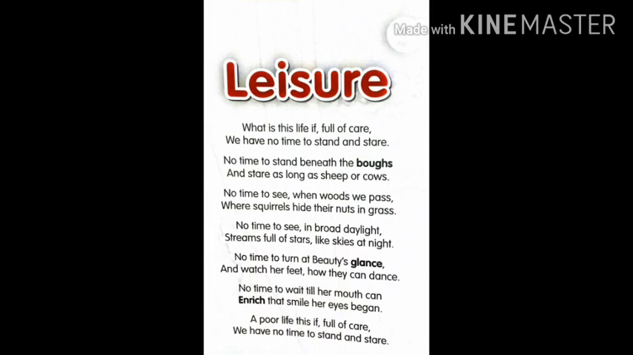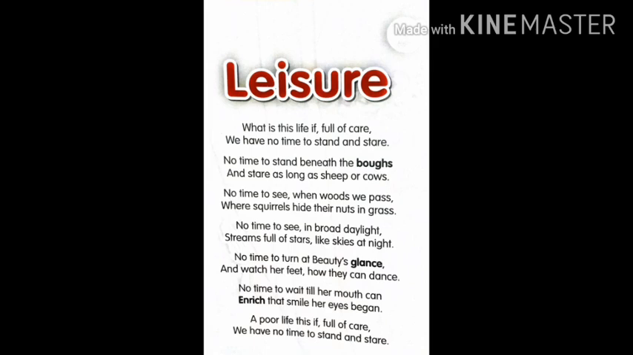So in that broad daylight, whatever it might be, the streams full of stars. Do you know what streams are? The rivers that are flowing, the water bodies that are flowing, we call them streams. So a river full of stars. What do you mean by a river full of stars? In the night time when we look into the river, we can see all the stars, the mirror image of the stars in the water.